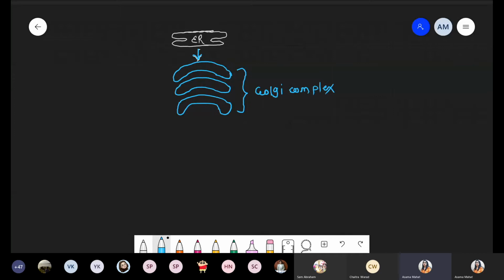So now we are taking the explanation of how these originate. This part is called the trans Golgi. From the trans Golgi, there is a release of one small vesicle.